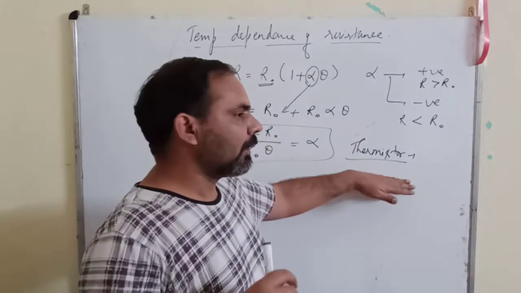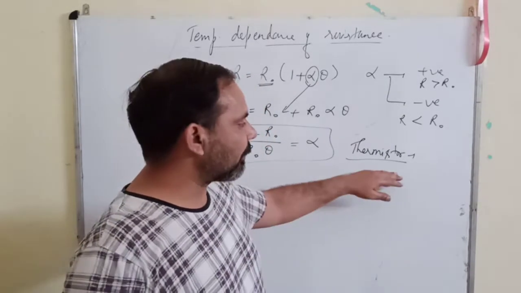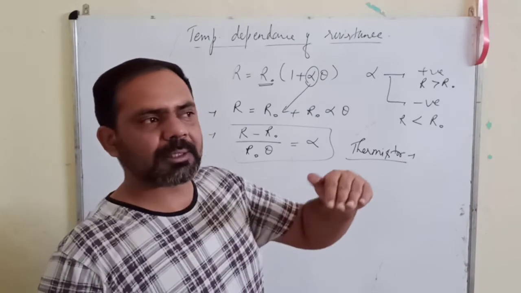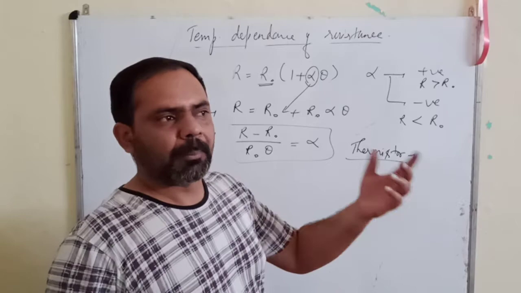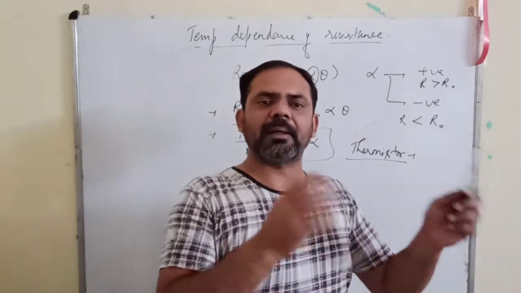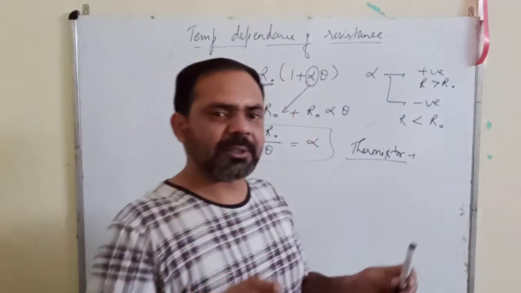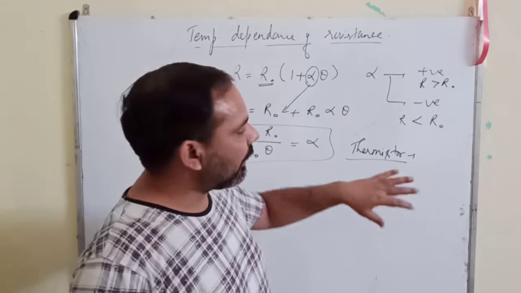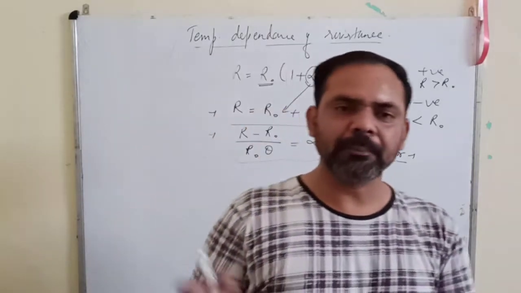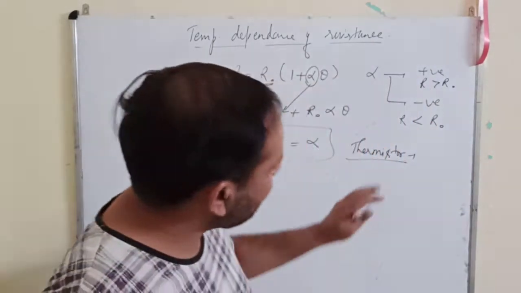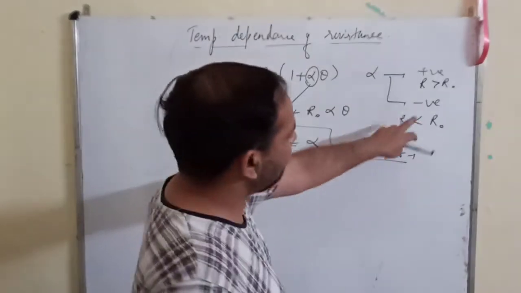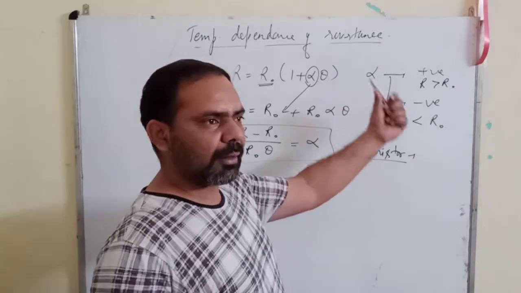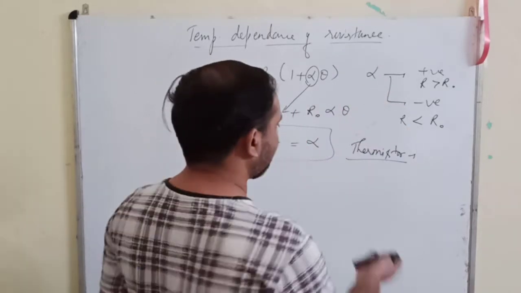Now what happens? Slowly and gradually the temperature of the thermistor increases, and slowly and gradually it increases the flow of current through the picture tube. It means the picture tube doesn't get flooded with current instantly. The current increases gradually and passes through the picture tube, and so our picture tube is saved from the flooding current. So this is the use of a thermistor. This is an example of a device having an alpha value that is negative.